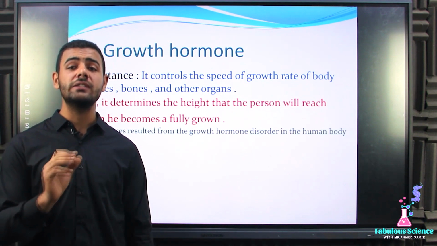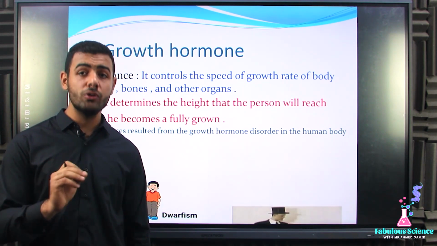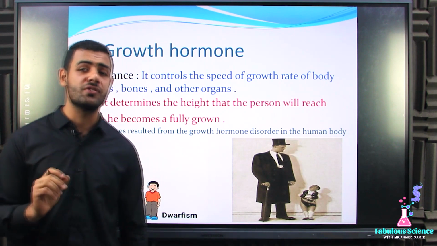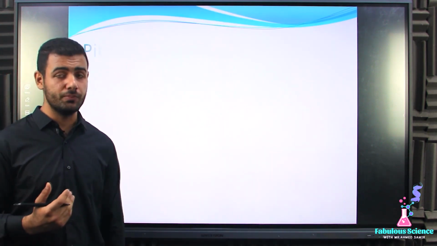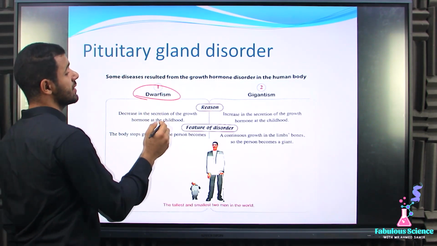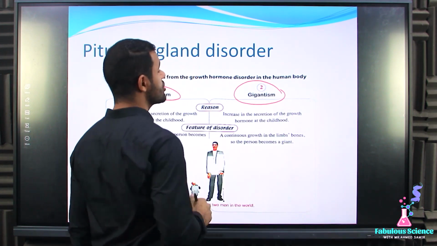If it is secreted with a large amount, it will cause a disease known as gigantism. And if it is secreted with a small amount, it will cause another disease known as dwarfism. Which is known as what? Dwarfism. Great. Let's differentiate between them. Here is dwarfism, the first disease that occurs to the pituitary gland, and also gigantism.